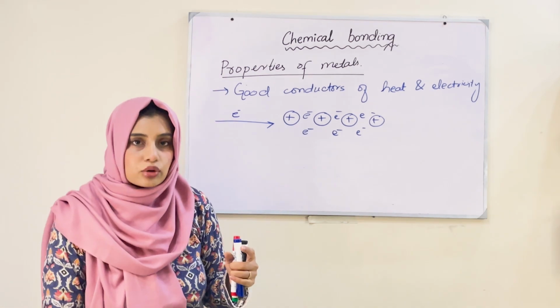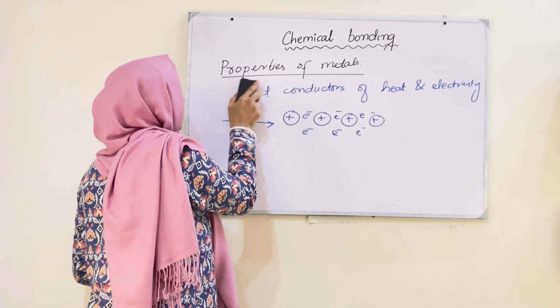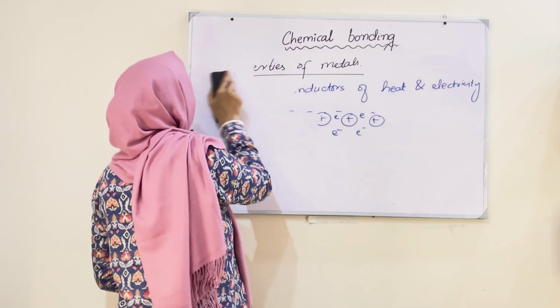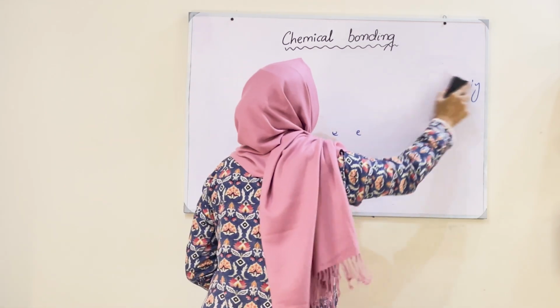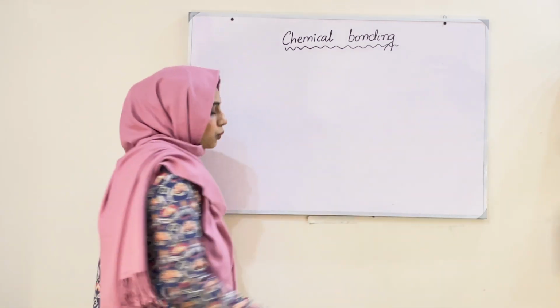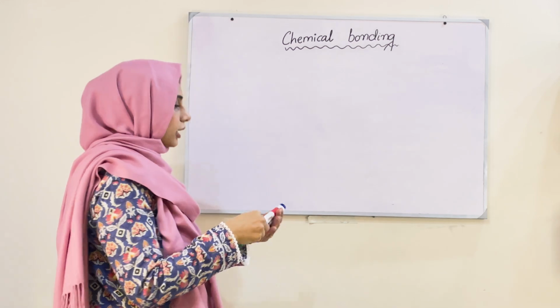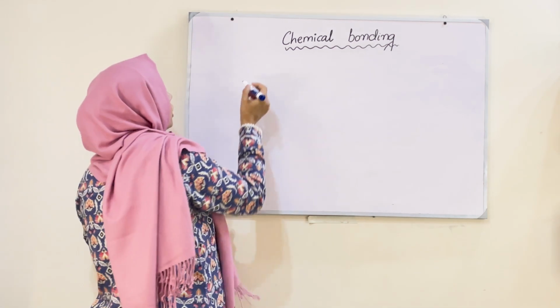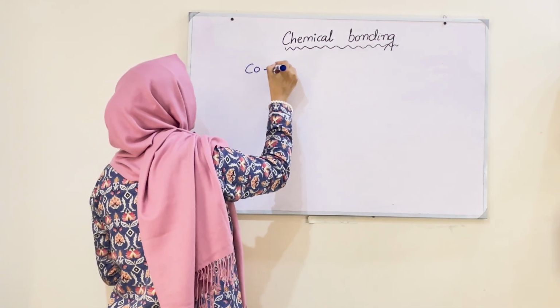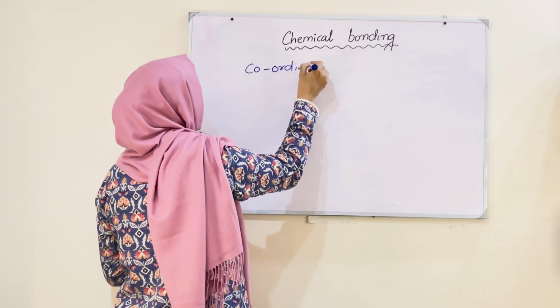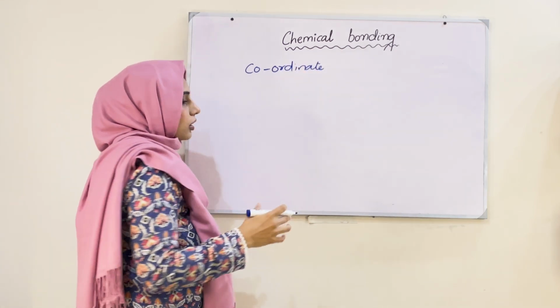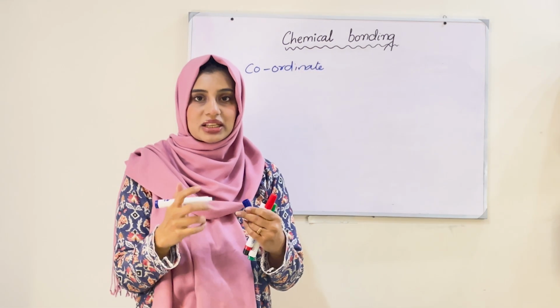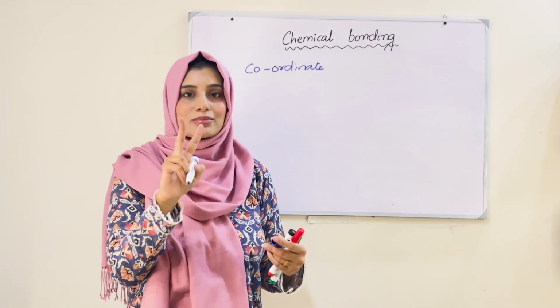Then coordinate covalent bond. Just a brief idea about coordinate covalent bonding. Whenever the word coordinate comes, that means there must be a coordination, there must be some pair, some two things.